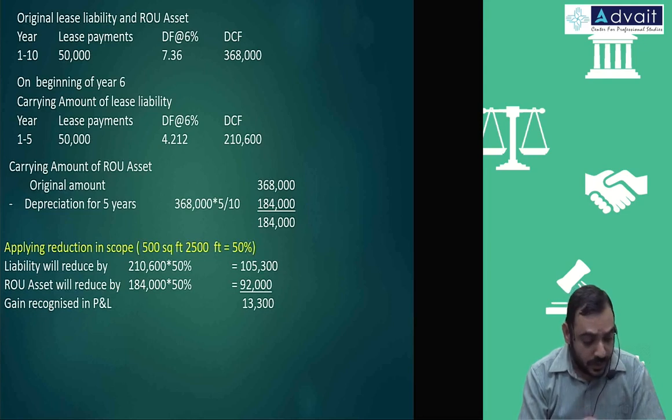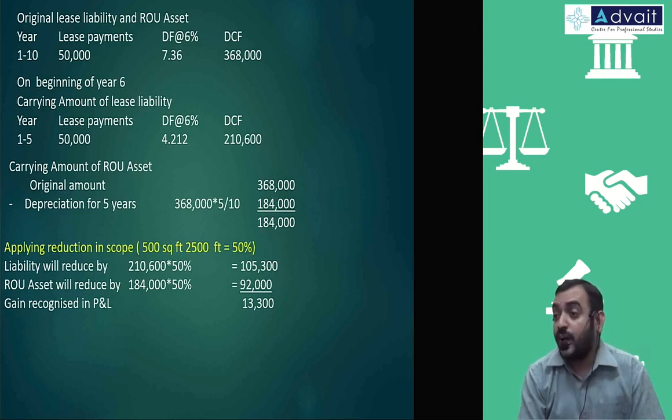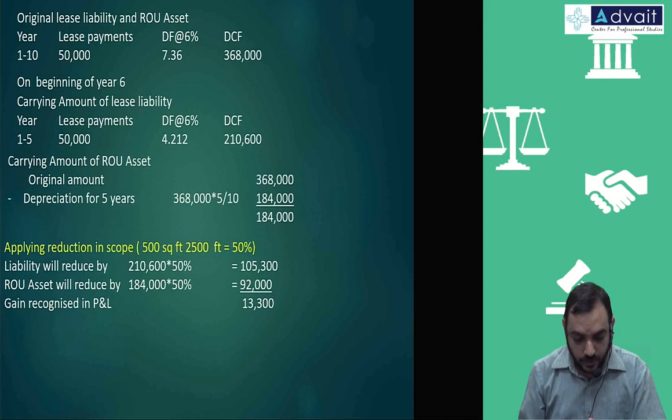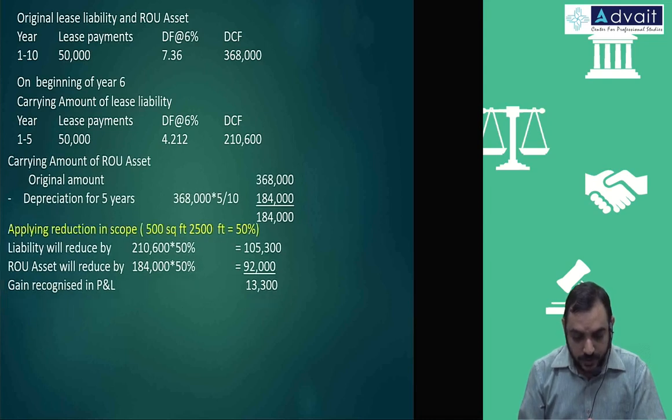Some amount would be there in a situation where there is some residual value guaranteed, that you would pay some amount. So only that amount will be there. Apart from that, both assets and liabilities will be reduced to zero. Okay, let us remeasure the liability.